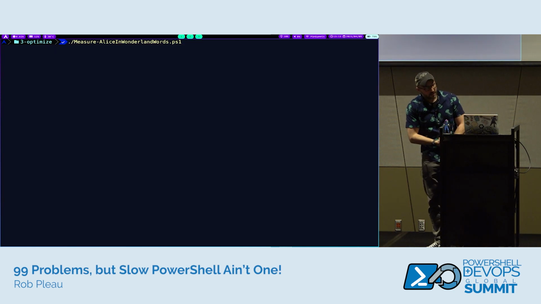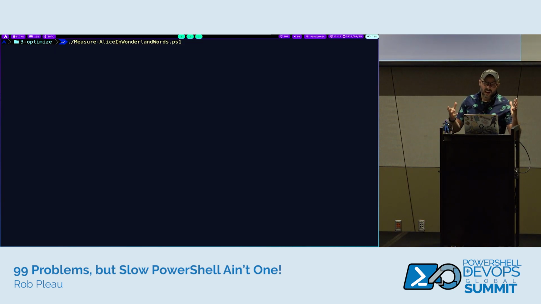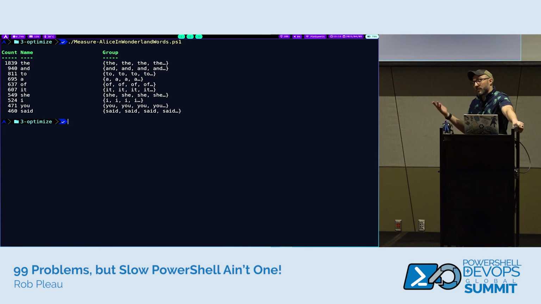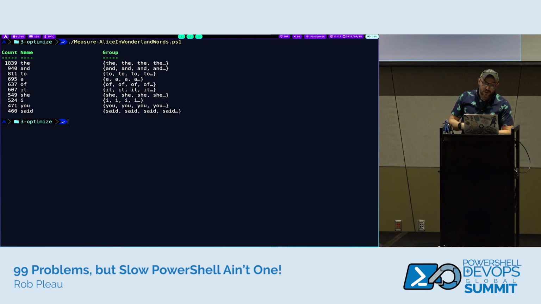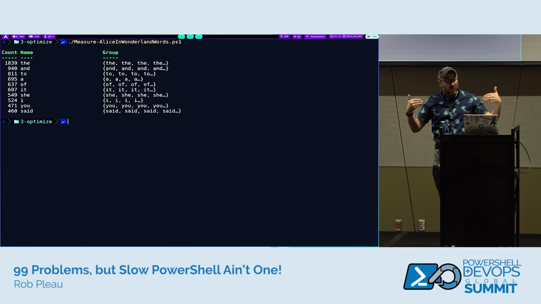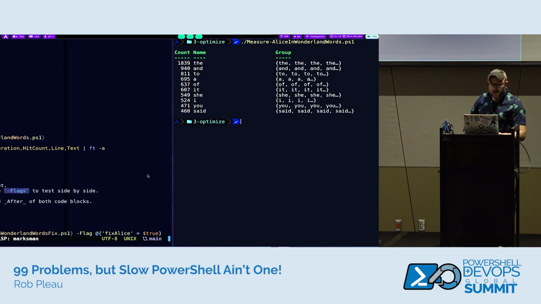Here's the download. This is usually fairly fast. There's a lot of words. I actually had a hard time finding a book that wasn't too fast and wasn't too slow, but I did most of this on my desktop, so now it's probably a little slower than I wanted because it's my laptop. But here's the output, real cool. There's this whole Pareto principle, Zipfian thing about languages. Not surprisingly, it's the, and, to, of, it. These are some of the most common words used in English, so if you're a language nerd, you'd probably be expecting to find the list we just got back. But the script works. Cool.